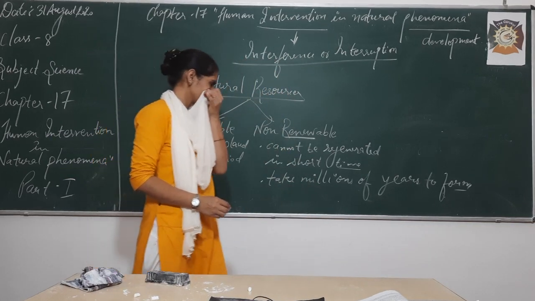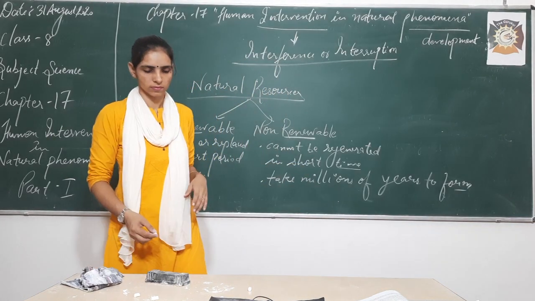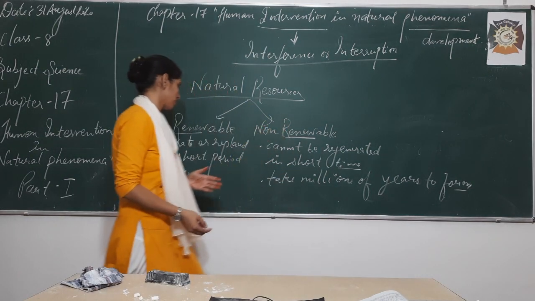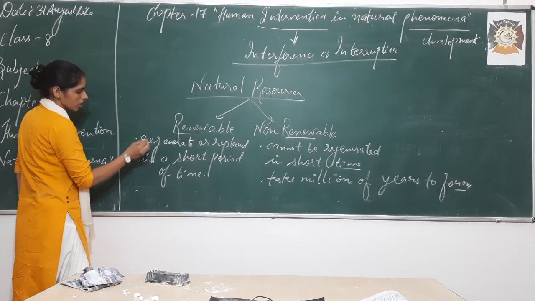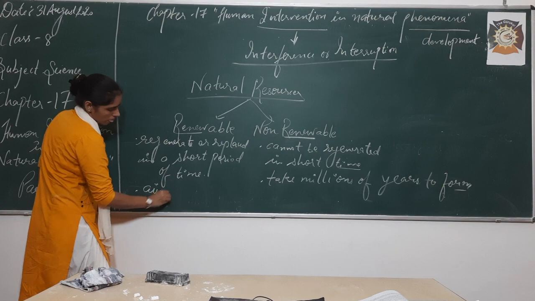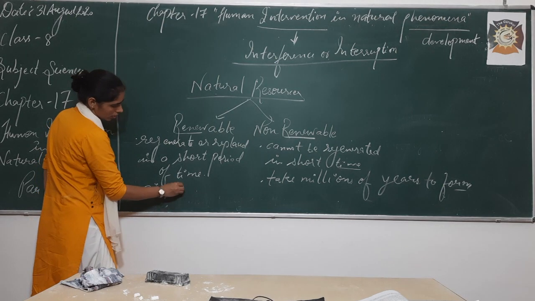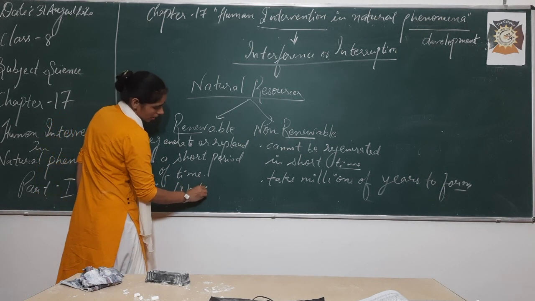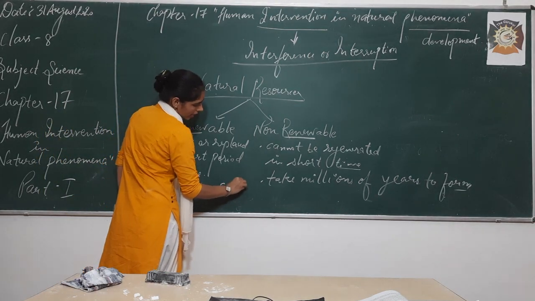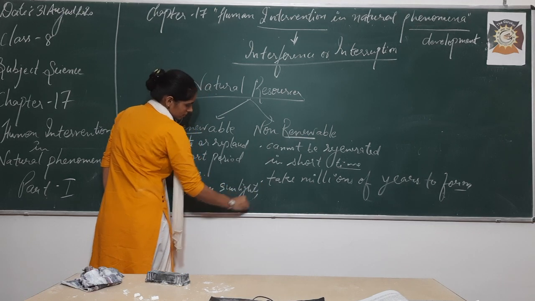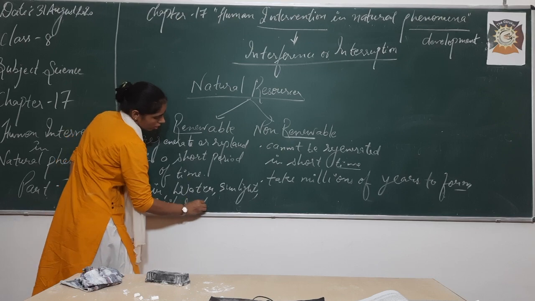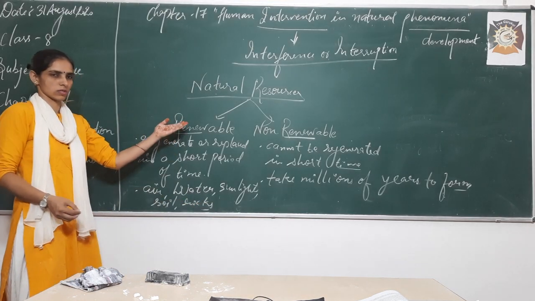Now, how will it take millions of years to form? If I discuss an example of both of these, things will be more clear to you. Renewable resource examples: air, water, sunlight, then soil and rocks. All these are renewable resources.